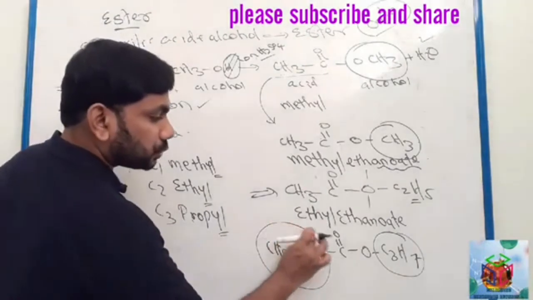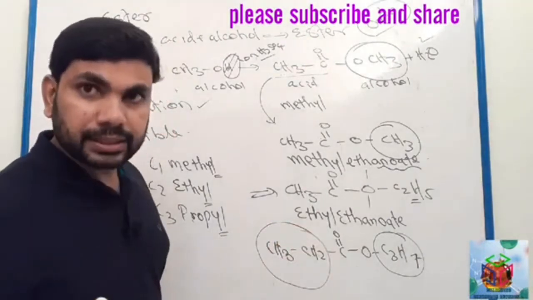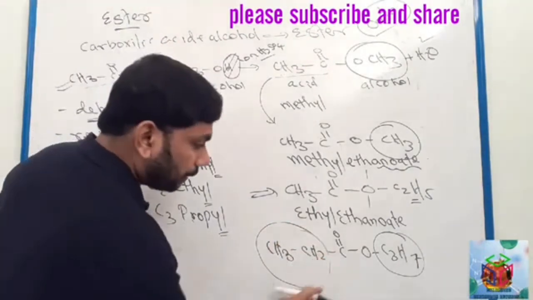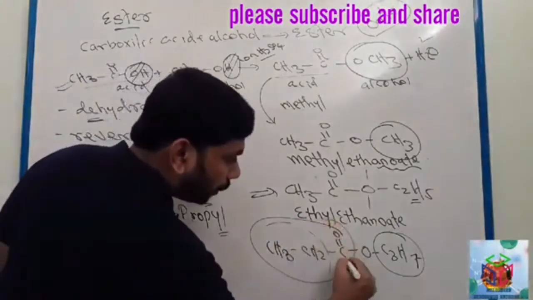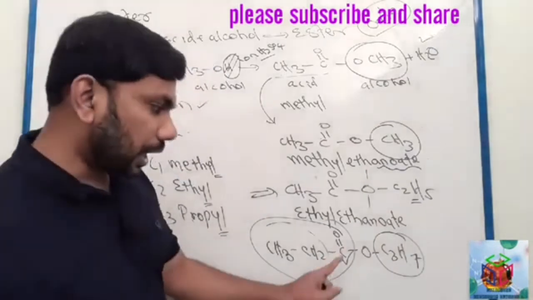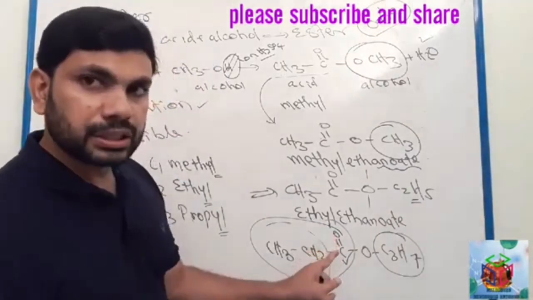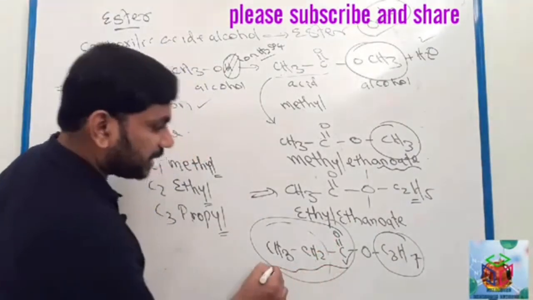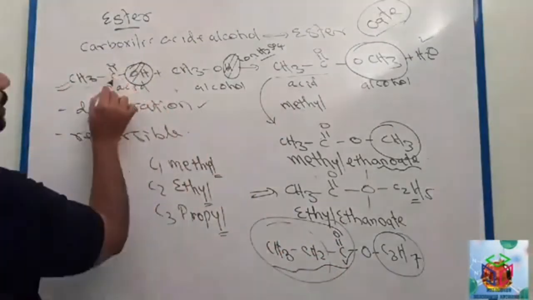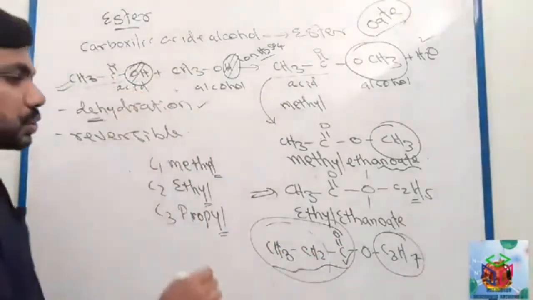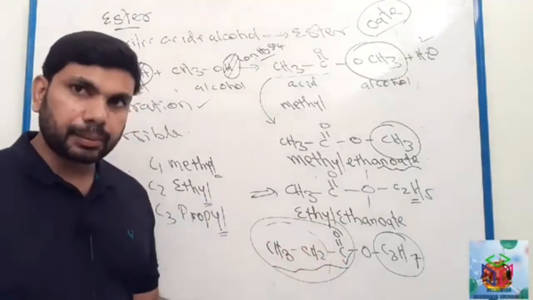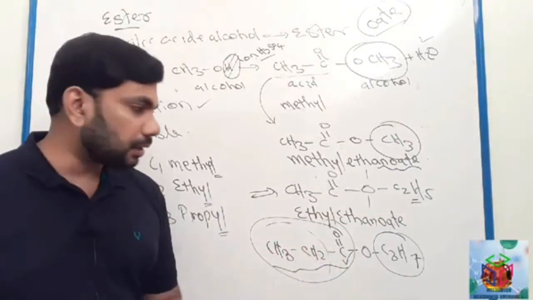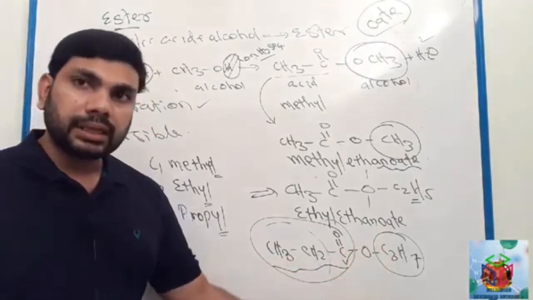You have to count this carbon also. Do not forget to count carbon double bond oxygen, because this is the part of acid. So you must count 1, 2, 3. Carboxylic acid 3 carbon and alcohol part 3 carbon.